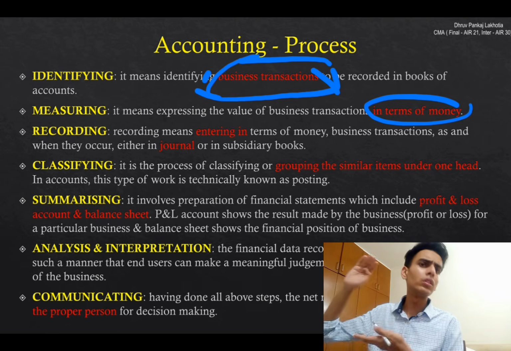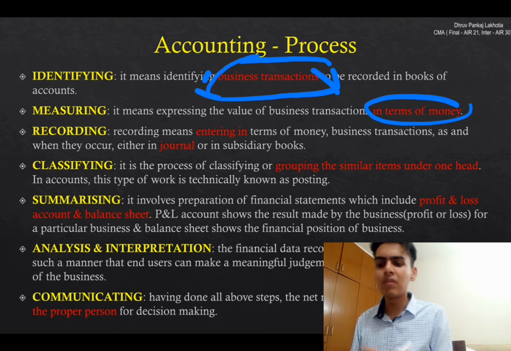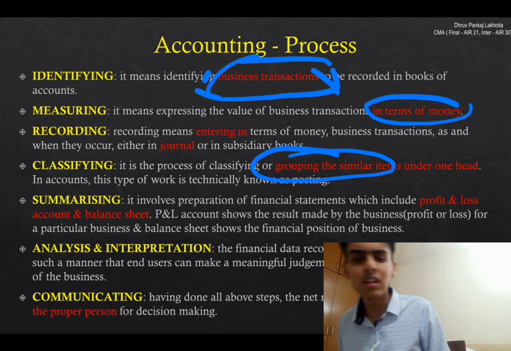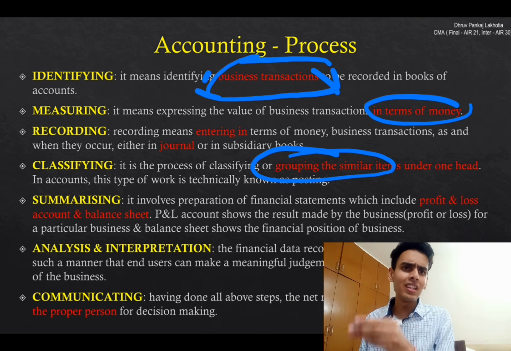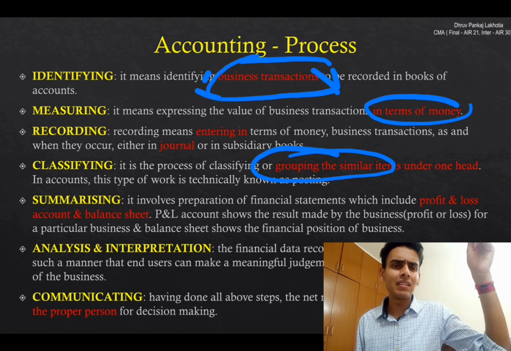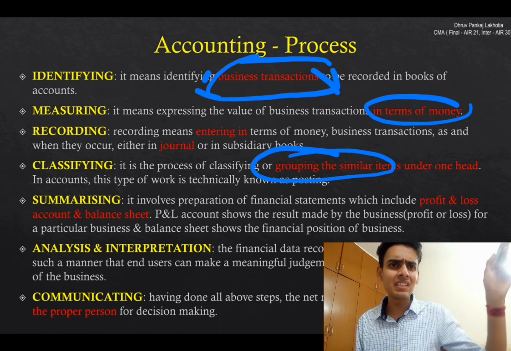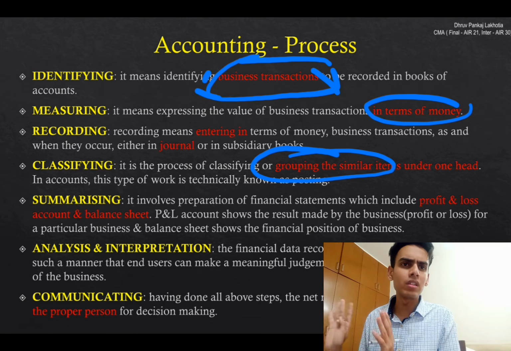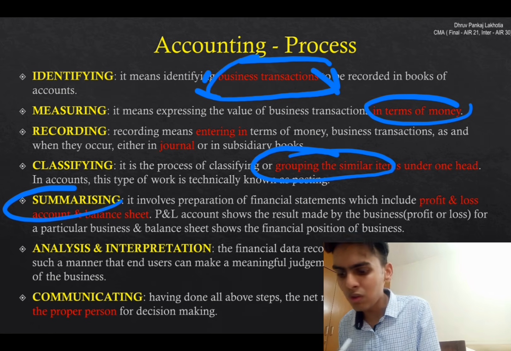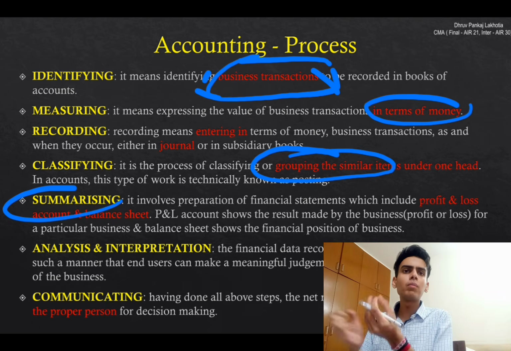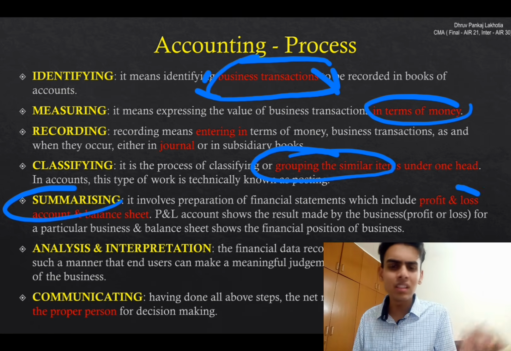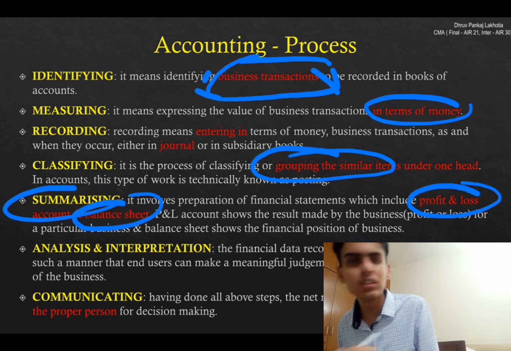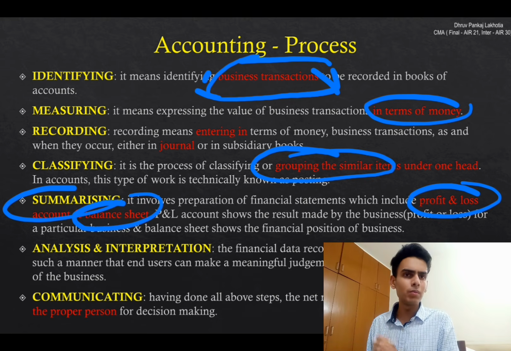After recording, they have a bunch of transactions, 100 million transactions. We're going to group that into similar heads: purchase, sales, utilities, your tax, anything. Many ledgers, but similar items in one ledger, so that we can get a summarized version. After summarization, we're going to put that into two things, or many things. Something called profit and loss, something called balance sheet. We all know about profit and loss and balance sheet.